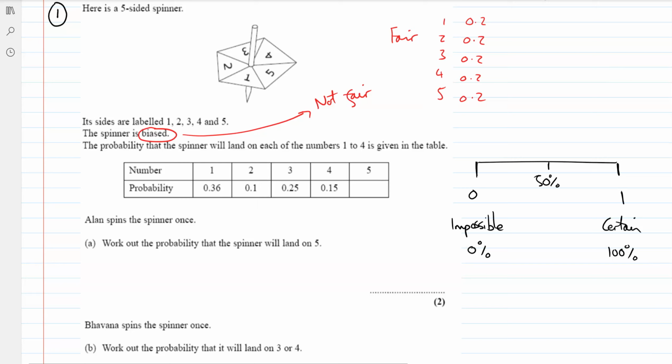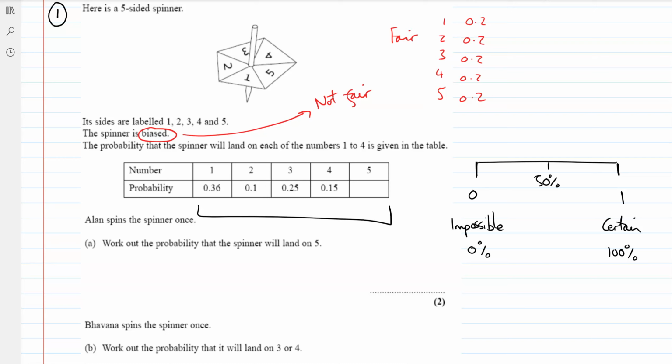For a spinner like this, we've got 5 numbers, 1, 2, 3, 4, 5, as we've mentioned here. But we've got different probabilities for each one, so they put them into a table. That's the chance of landing a 1, a 2, a 3, a 4, a 5. With this spinner, it's still going to land on 1, 2, 3, 4, or 5. There's no number 6, there's no number 7. It's got to be one of those 5 numbers. So it's certainly going to land on one of those 5, which means the probabilities will always add up to 1.